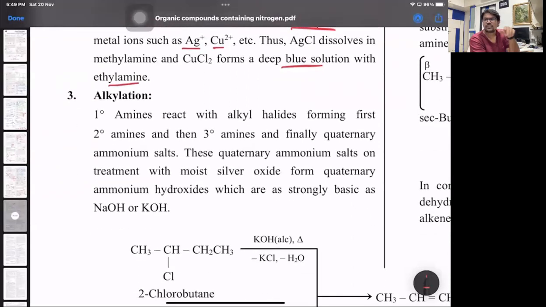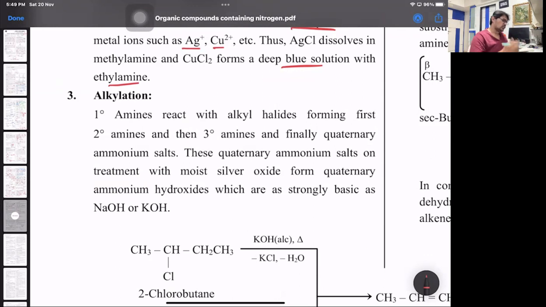Alkylation. A primary amine reacts with 3 moles of alkyl halide. Why 3 moles? Primary goes to secondary, secondary to tertiary, tertiary to QS. So primary requires 3 moles of alkyl halide to get converted to QS. Secondary will require 2 moles, one for tertiary, one for QS. And tertiary will require only 1 mole to form QS.